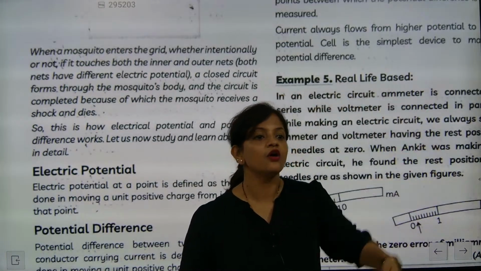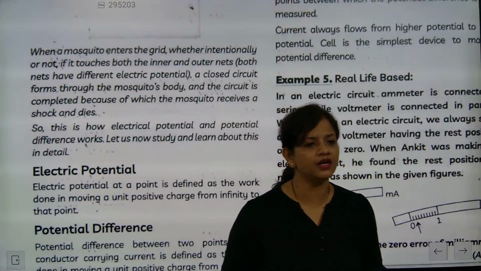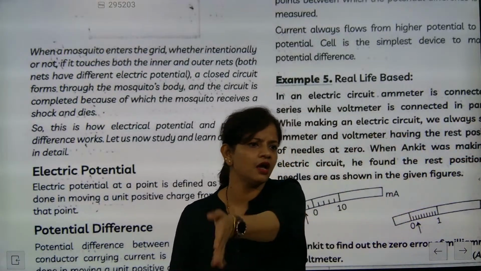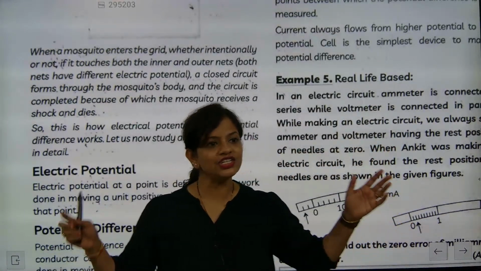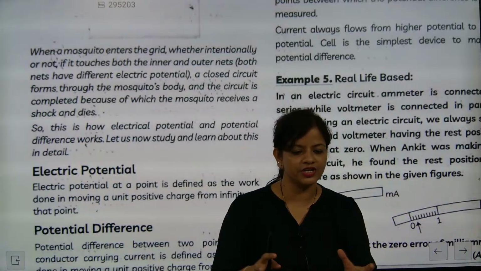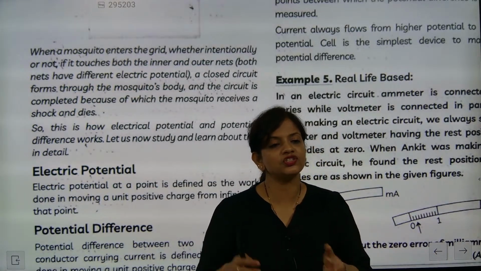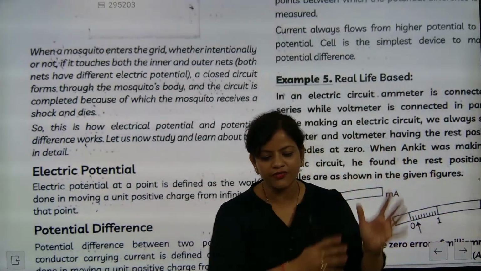Understood? The amount of work done in moving a unit positive charge from infinity to that point becomes the electric potential. So the potential difference generates the drive with which the electrons start moving from the negative terminal towards the positive terminal.